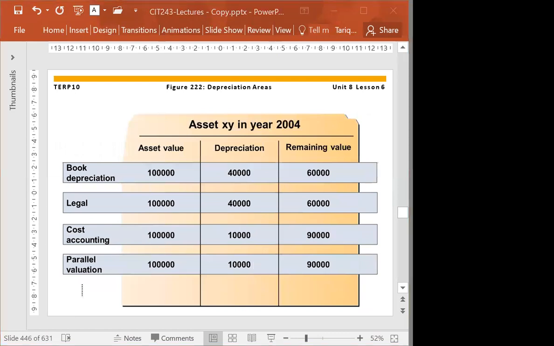Now, if you see here, we can have different depreciation areas. This is the main thing that we want to discuss here. For assets, balance, and transaction, we need to evaluate differently for various purposes. For example, you can use a different depreciation method for your business and for your tax authorities.